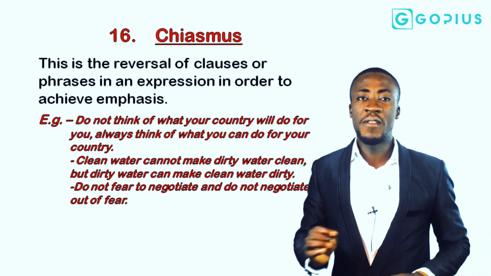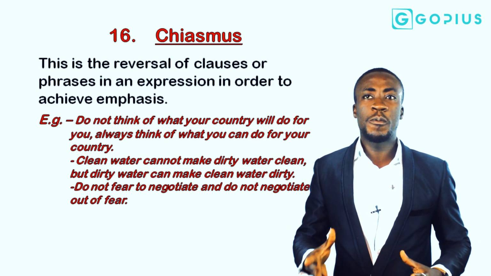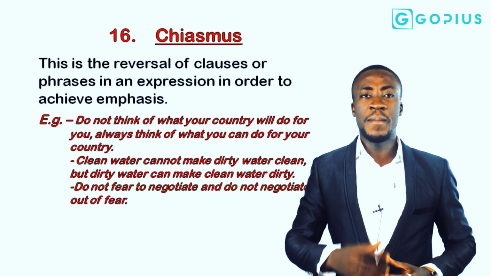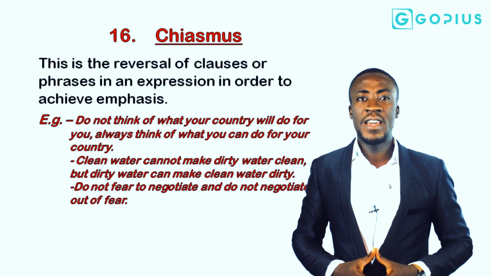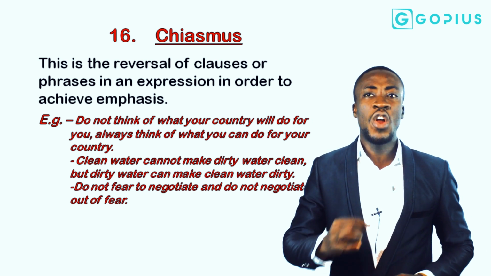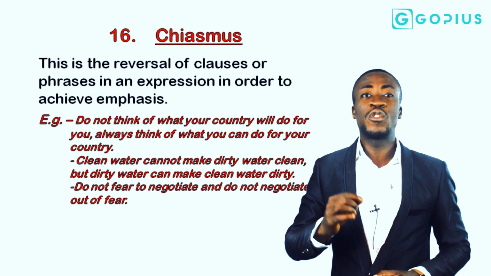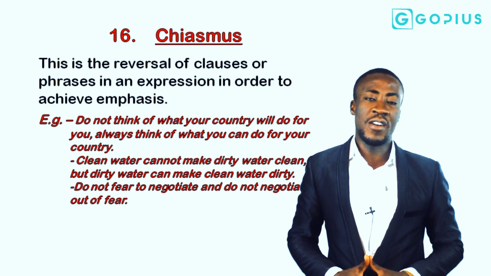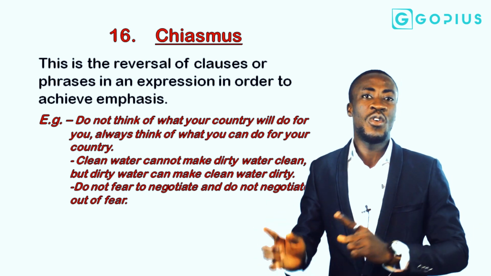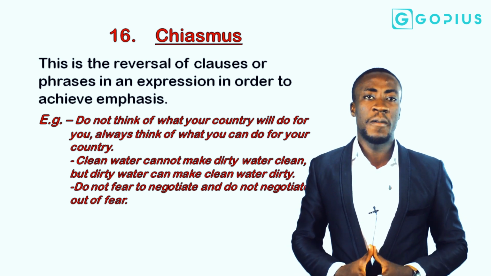This is very unfamiliar. Chiasmus is the reversal of clauses or phrases in an expression in order to achieve emphasis. The 16th American President Abraham Lincoln, in one of his speeches, had said that Americans should not think of what their country should do for them always, but sometimes they should also think of what they should do for their country. Now we have seen the two clauses in the expression reversed to each other's places. Then you can say that chiasmus has been employed.